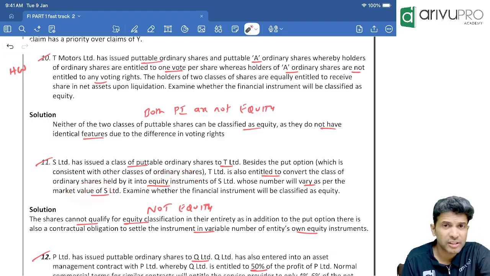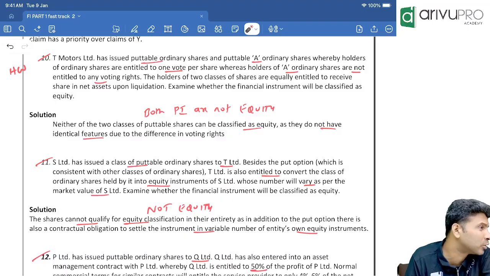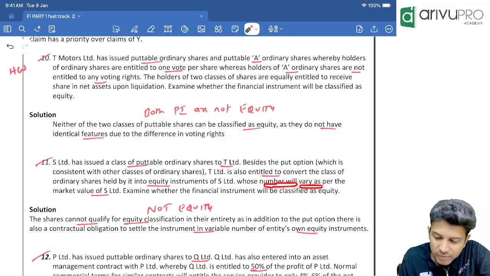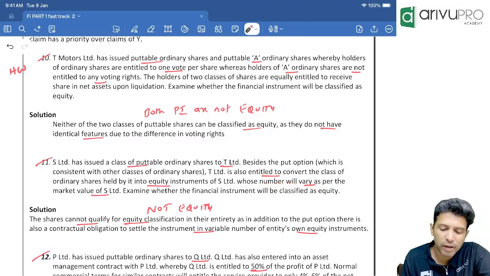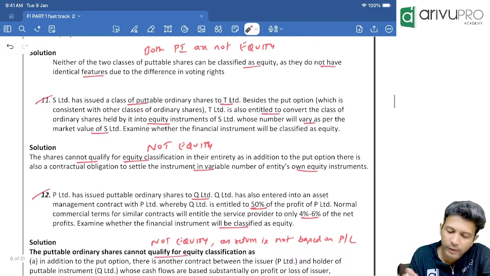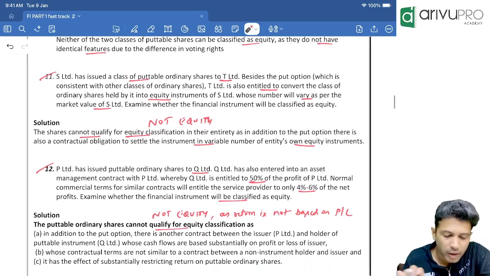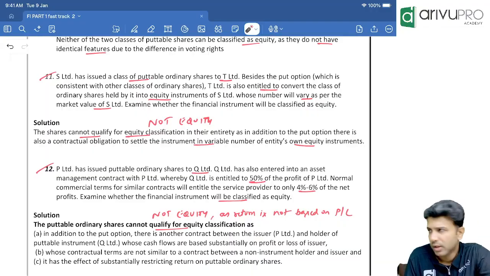And moreover, is this a fixed number of equity shares or variable? The number is fixed or variable? So that means what, equity or not equity? It is not equity. Okay. Now look at the 12th question. One liner, comfortable, I believe, right?